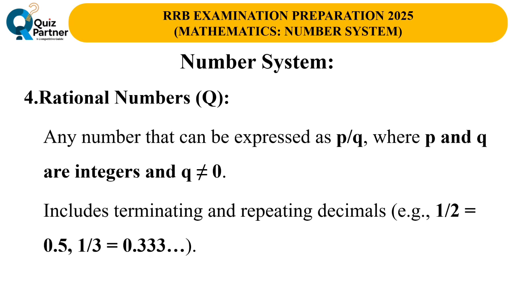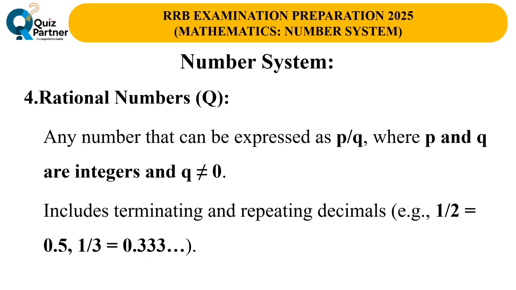Going further, we have rational numbers. These are numbers that can be written in the form of p divided by q, where both p and q are integers, and q is not 0. Rational numbers include fractions and decimals, such as 1/2, 3/4, 0.5, -2.25, and repeating decimals like 0.333, 1/3.